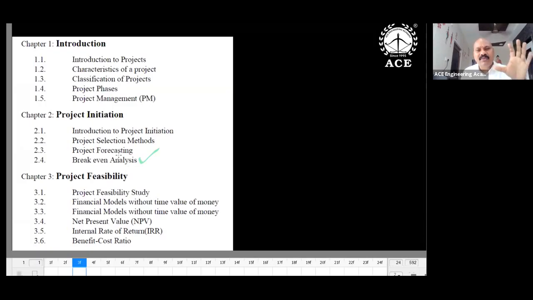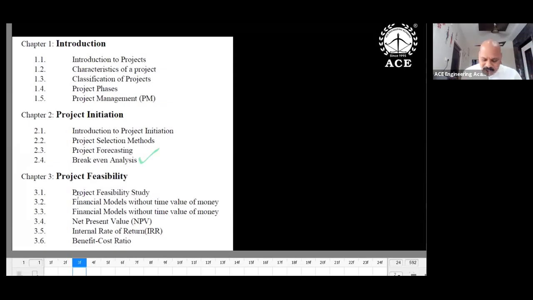Here, at least you can go through the headings. What are the quantitative techniques? What are the qualitative techniques? At least highlight the outline of the chapter. The third chapter is important. Here you may expect compound interest and present value, future value, sinking fund factor, capital recovery factor. Then how to convert annuity into present value, or present value into annuity. If future value is given, how to convert it into present value. Such kinds of conversions you may expect in this third chapter. It is a part of engineering economics, and you may expect one or two questions from this. Numericals, so my focus is on numericals.